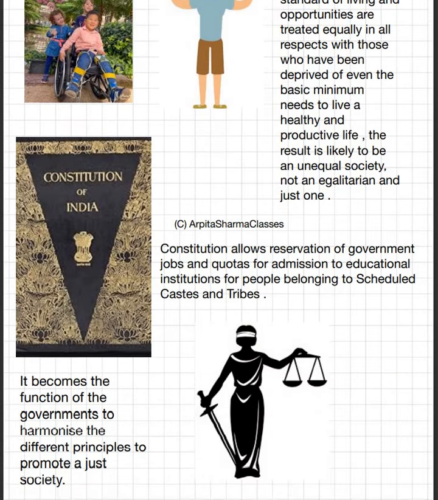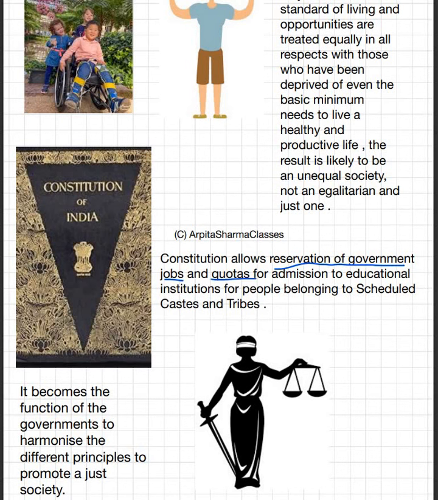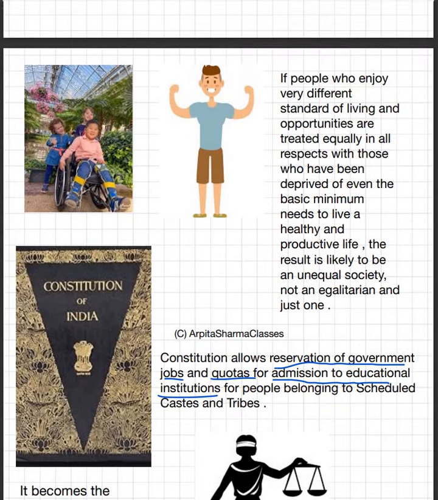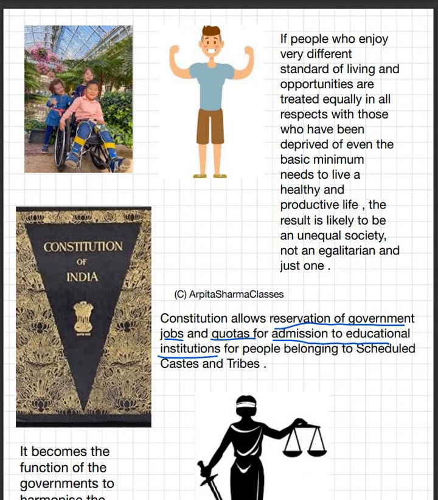And when it comes to social justice, the constitution allows the reservation of government jobs and quotas for admission to educational institutions for people who belong to SCs or STs, right? Now, अगर एक country में, if people in a country enjoy very different standards of living, very posh, very luxurious standards of living, and they have all the opportunities, if they are also treated equally in all respects with those who are deprived of those opportunities, then that would not result in an equal society.